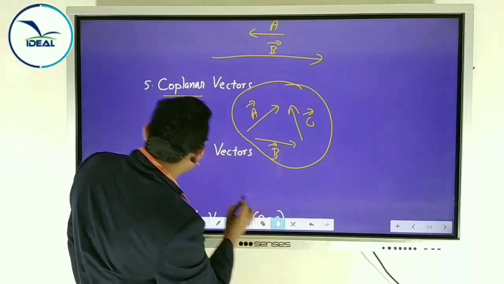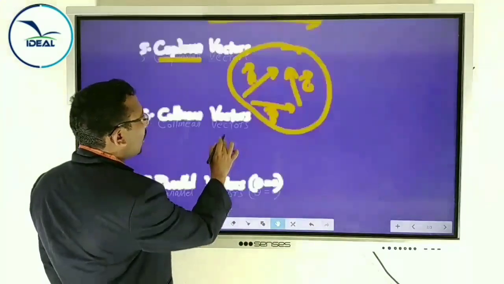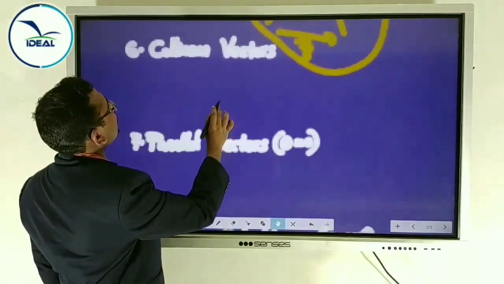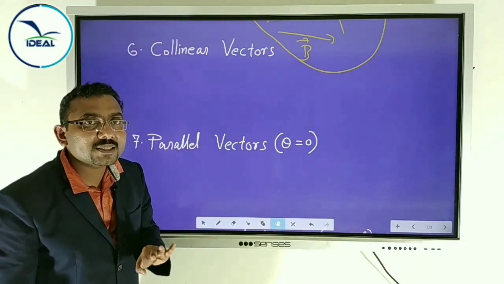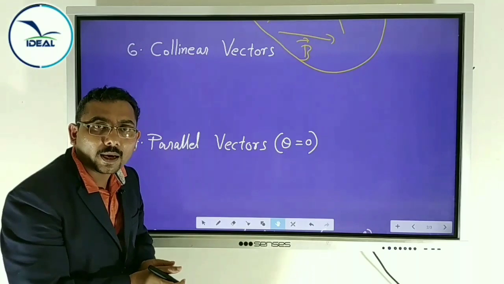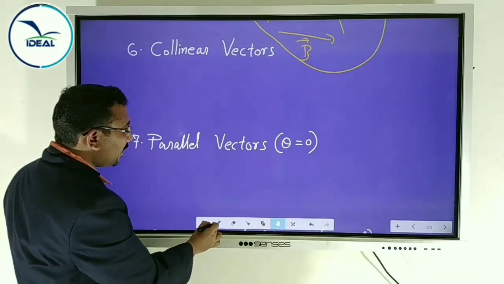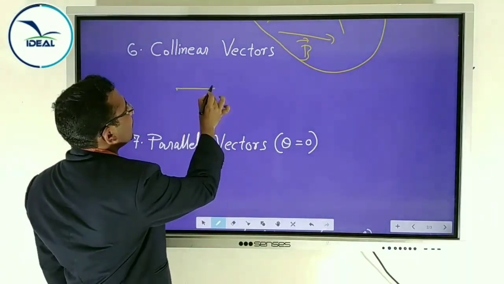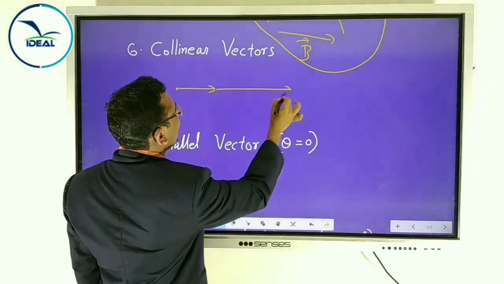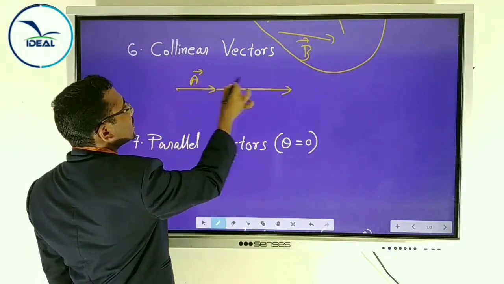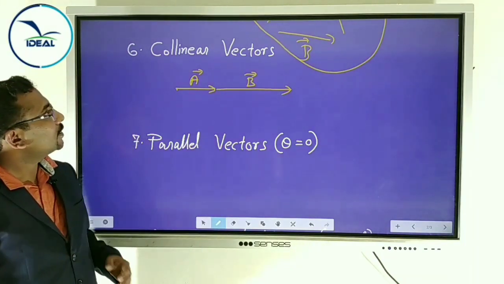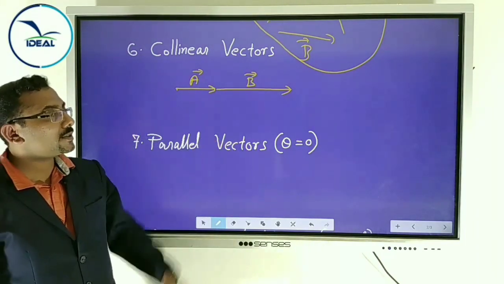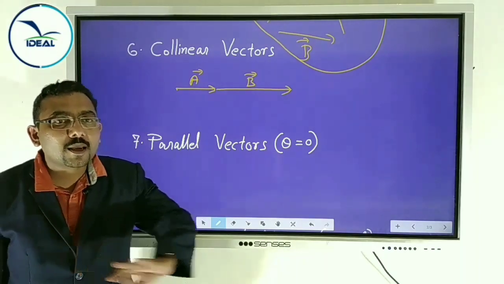Next, collinear vectors. Co means same. Linear, what is linear? In a line. Then collinear vectors means vectors lying in the same straight line. Vectors lying in the same straight line are called collinear vectors. Collinear vectors are vectors which are lying in the same line.